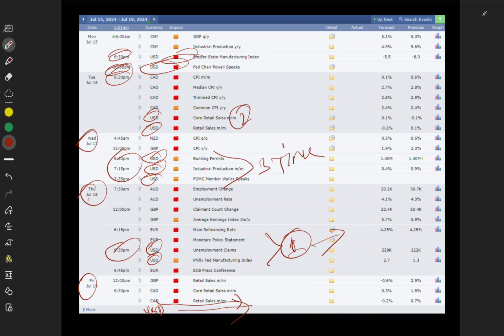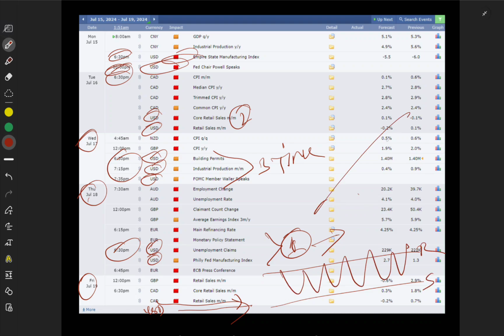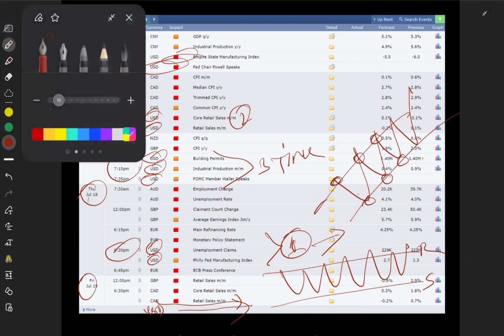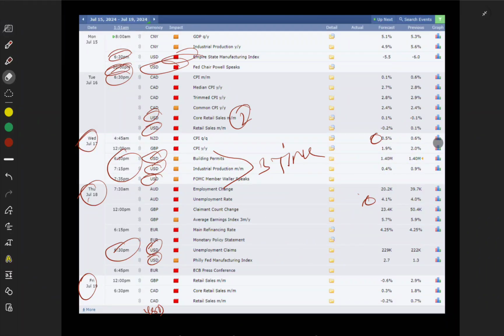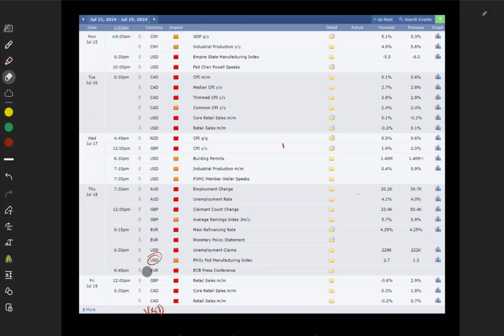And on Friday we don't have any USD red news, so hopefully the market will move sideways. Suppose this is resistance, this is support, the market will move like that. Or this is a trend line, the market will move along that. We'll sell around that zone, buy around that zone, sell around that zone, buy around that zone, like that. There are a lot of things for advanced traders. I will share all this theory day by day, but we just need to learn the basics first.